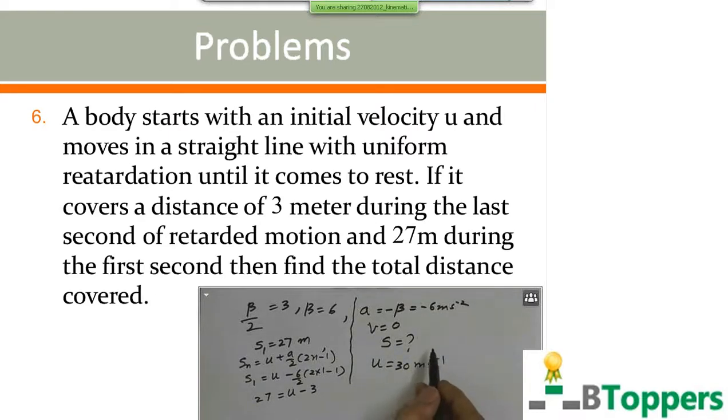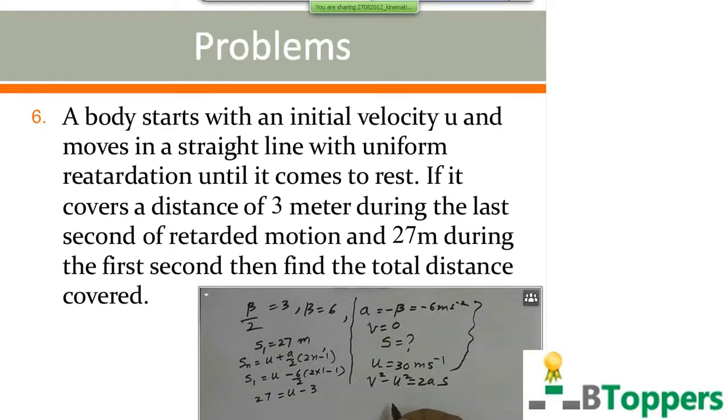So you can choose the equation of motion in kinematics involving these 4 letters: a, v, s, u. That means you are not given the total time of motion and you are not asked to find the total time of motion. So you can choose the equation without the time interval t. That is v square minus u square equal to 2as.